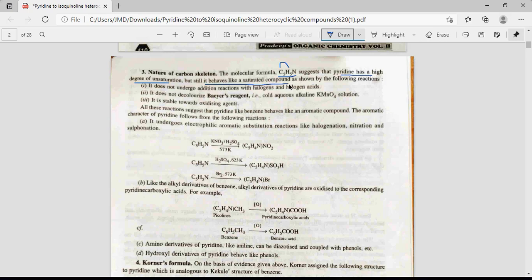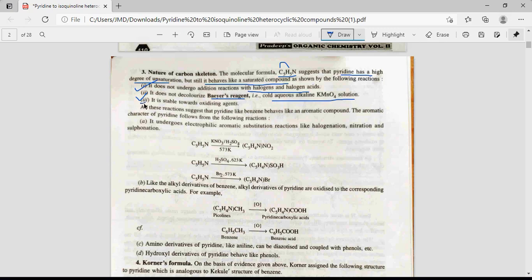No doubt there is unsaturation, there is a deficiency of hydrogen, but its behavior is like a saturated compound. How do we know this? It does not undergo addition reaction with halogen and halogen acid. It also does not decolorize Baeyer's reagent. It reacts with Baeyer's reagent without its color disappearing. What is Baeyer's reagent? It is aqueous alkaline KMnO4 solution.